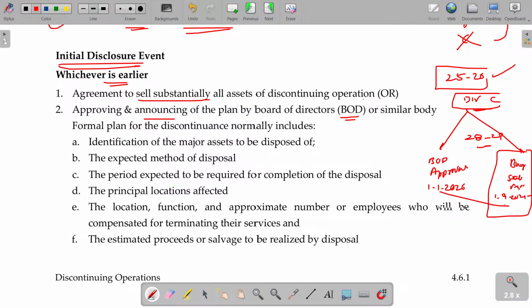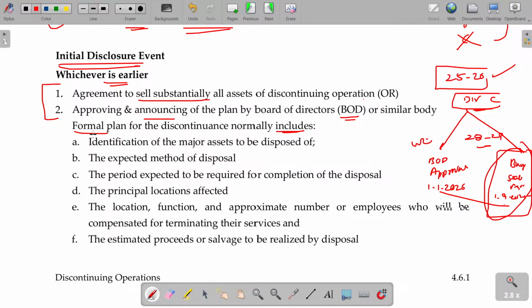Between these two, whichever is earlier, 1/9/25, from that date onwards you have to disclose separately the operations you plan to discontinue. It may be a formal plan to discontinue. So when you have to start disclosing, which is the initial year, between these two, whichever is earlier, this date will be considered as the initial date of disclosure.